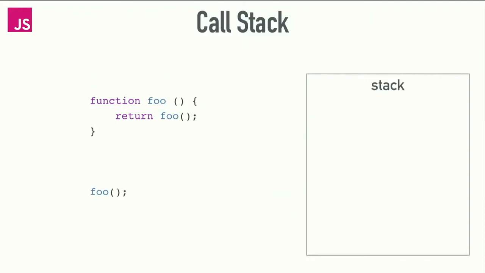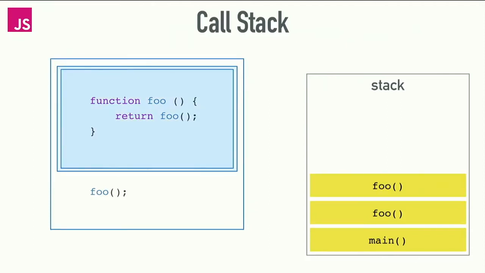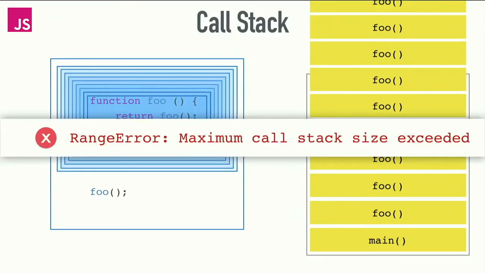Equally, if you've heard the term blowing the stack, this is an example of that. We have a function foo which calls foo. So what's going to happen? Well, we run main, we call foo, which calls foo, which calls foo, which calls foo, and ultimately Chrome says, well, you probably didn't mean to call foo 16,000 times recursively, so I'll kill things for you, and you can figure out where your bug lies. So although I may be representing a new side of the call stack, you've probably got some sense of it in your development practice already.